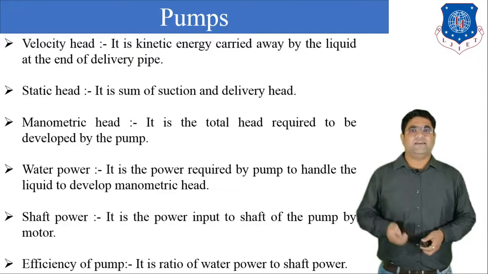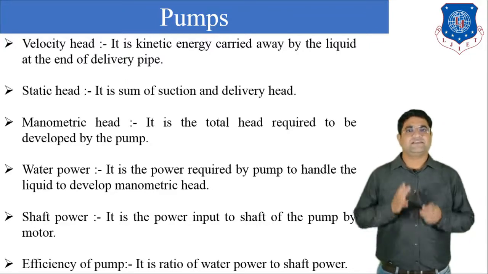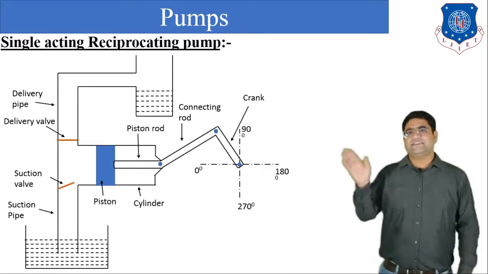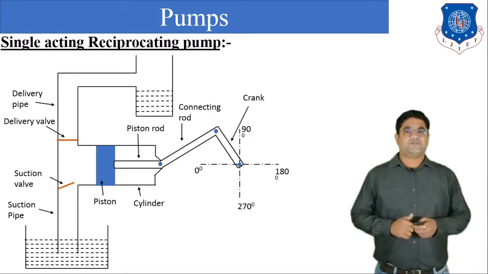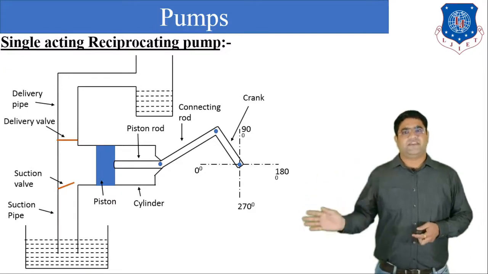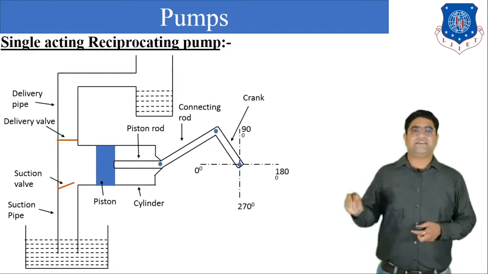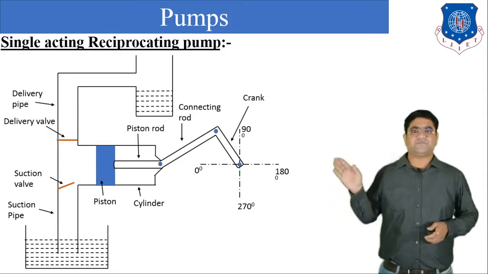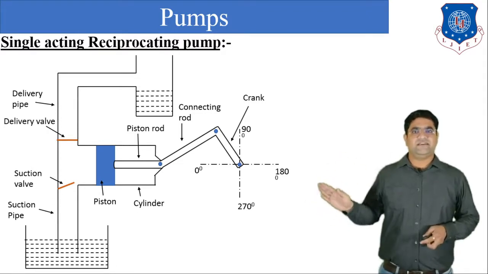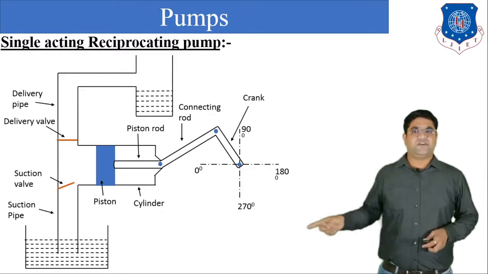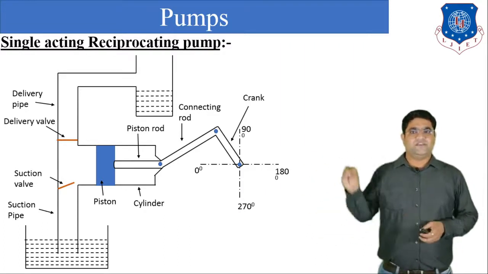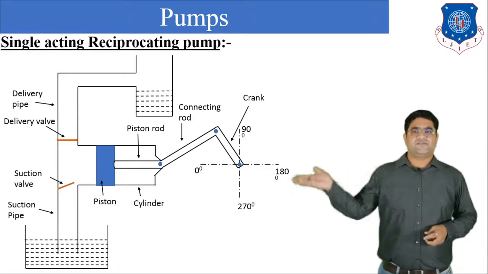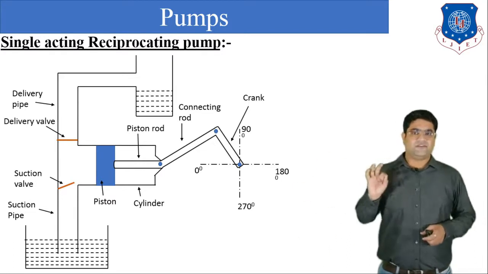So let us start with our first type of pump, the single acting reciprocating pump. Before going to understand the working of this pump, let us understand some basic components of the reciprocating pump. Here you can see the diagram. In the diagram, you can easily understand that there is one crank which will rotate from 0 to 360, 0 to 90, 90 to 180, 180 to 360. This is known as the crank.